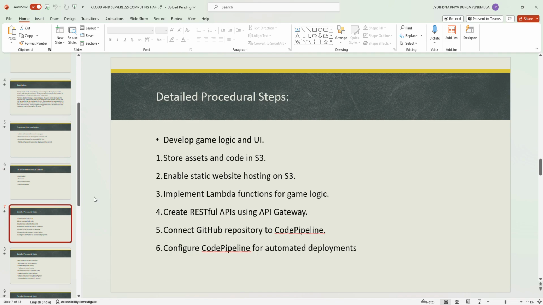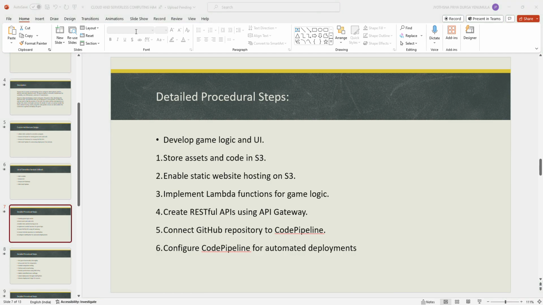And the detailed procedural steps here go: we need to develop a game logic and a user interface. So, we store the assets and the code in S3 and enable the static web hosting on S3, implement Lambda functions for game logic, create RESTful APIs using API Gateway, connect GitHub repository to CodePipeline, and configure CodePipeline for automated deployments. Let's see this procedure in the AWS Management Console.